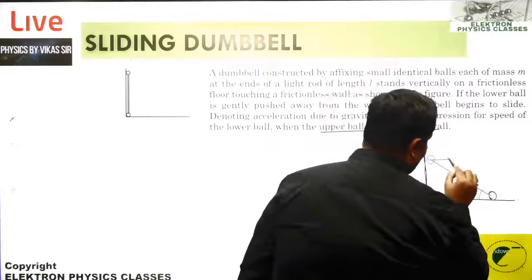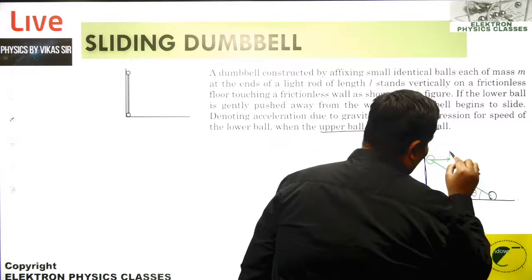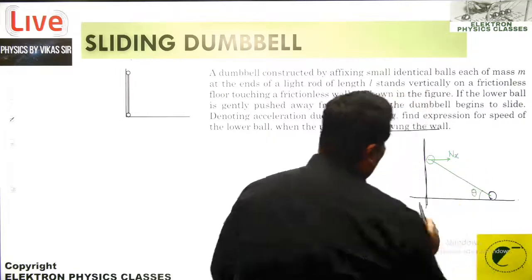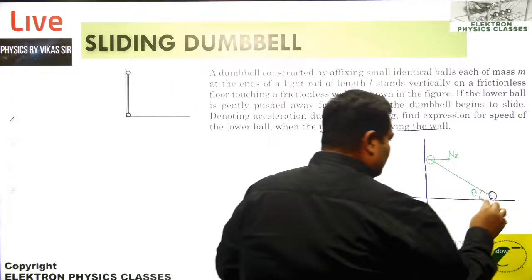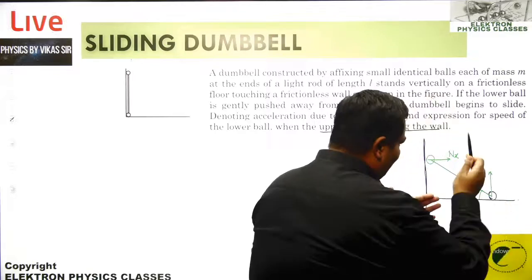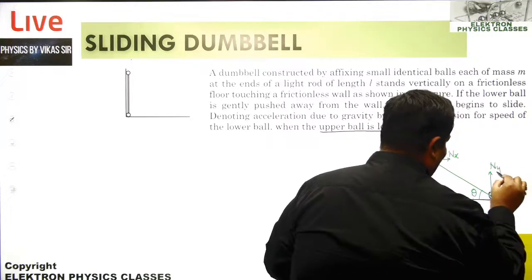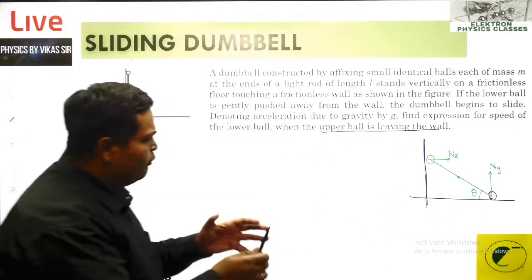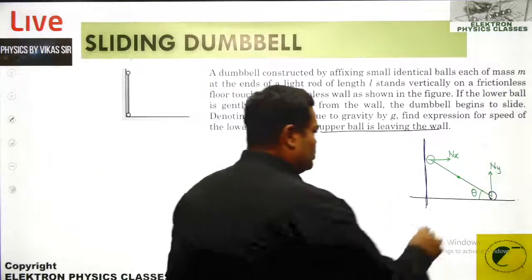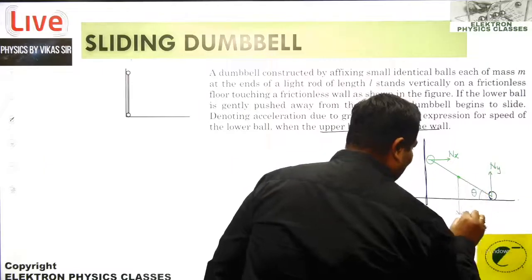There is the normal force NX from the wall in the X direction. There is a normal from the ground in the Y direction. And there is the weight, acting from the center of gravity. That will be the net weight, which should be 2 mg.